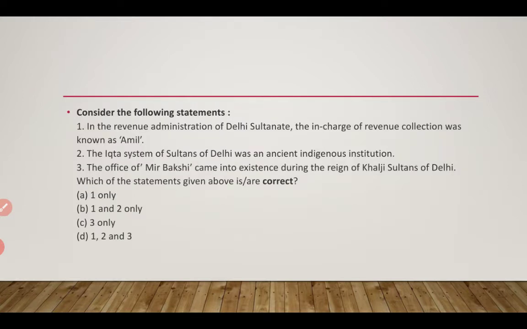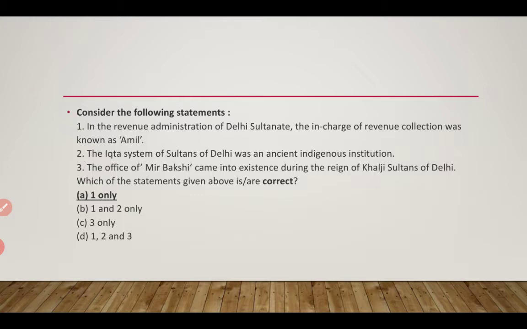Now, the next question. In the revenue administration of Delhi Sultanate, the person in charge of revenue collection was known as Amil. The Ikta system of sultans of Delhi was an ancient indigenous institution. The office of Mir Bakshi came into existence during the reign of Khalji sultans of Delhi. Which of the statements are correct? The answer is only the one.